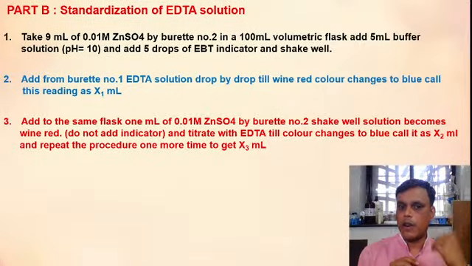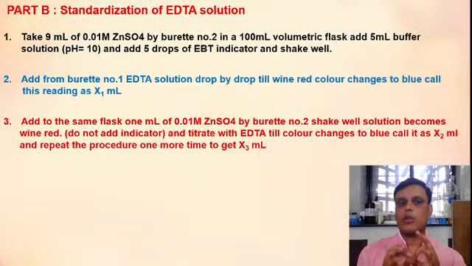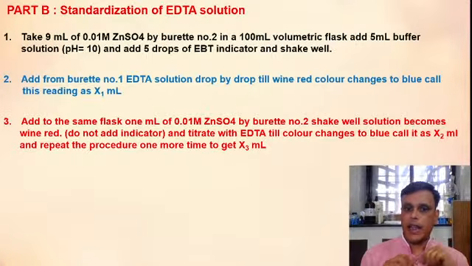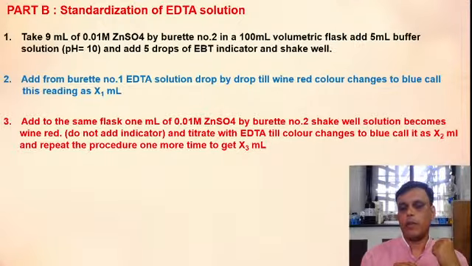So what will happen after adding zinc sulfate solution? Your solution will become wine red again. In this step you don't have to add any indicator. So after adding 1 ml zinc sulfate solution, your solution will become wine red.